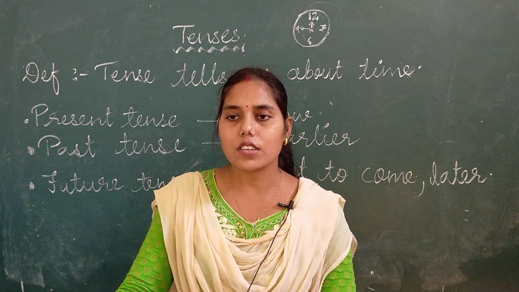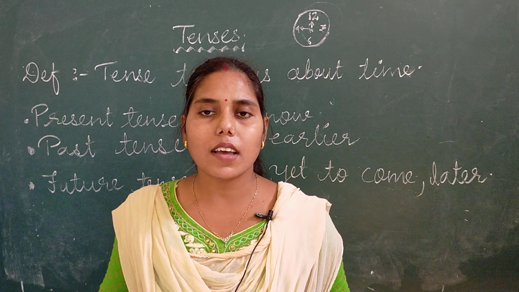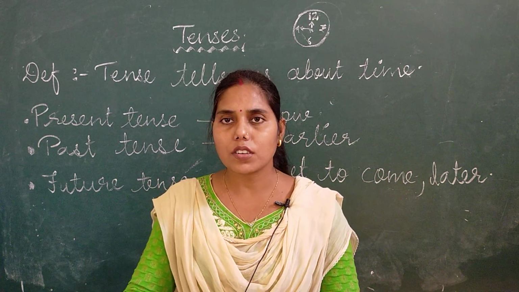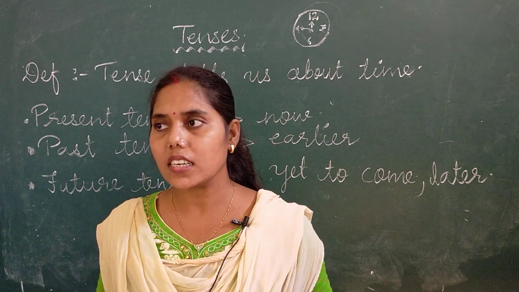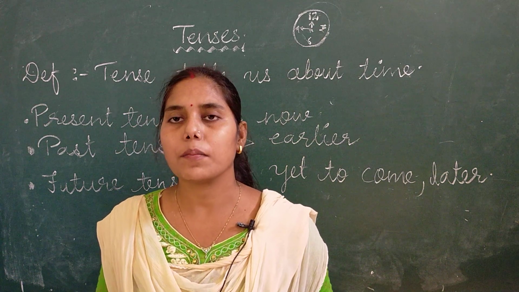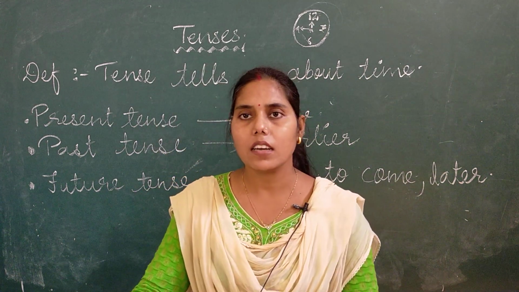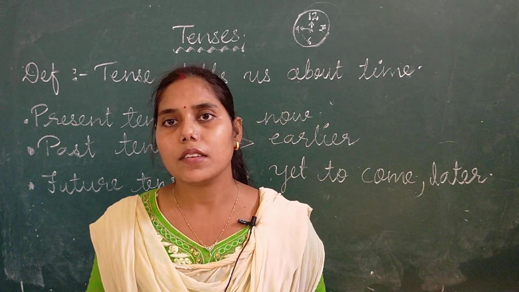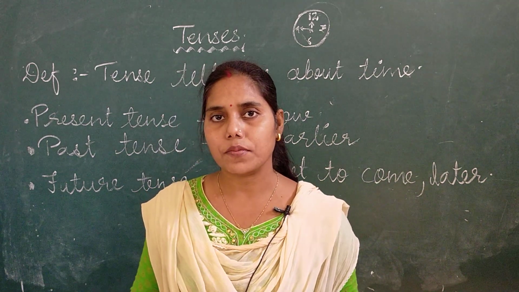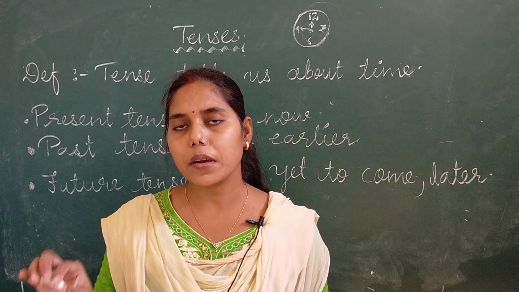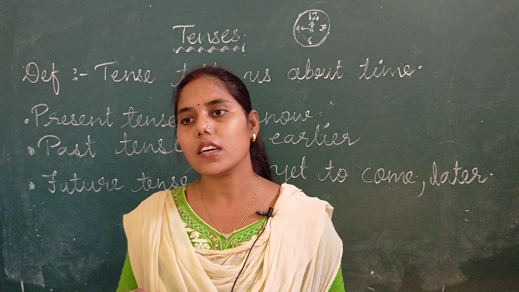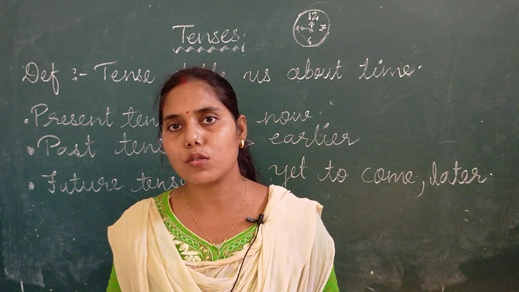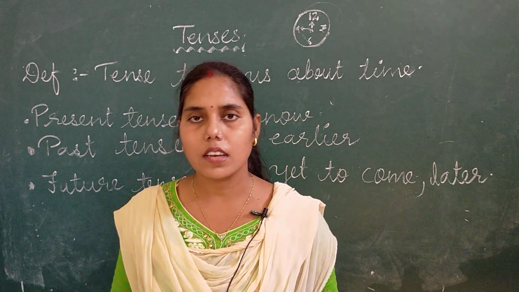Like habitual action. If I say an example, just see: I brush my teeth twice a day. यहाँ पे हम क्या use कर रहे हैं? We are using simple present tense to denote this sentence.